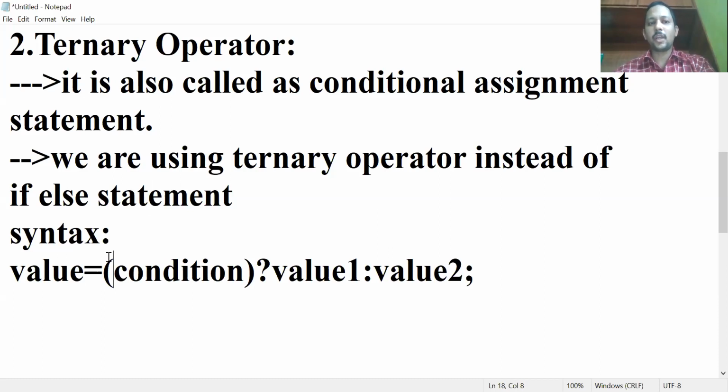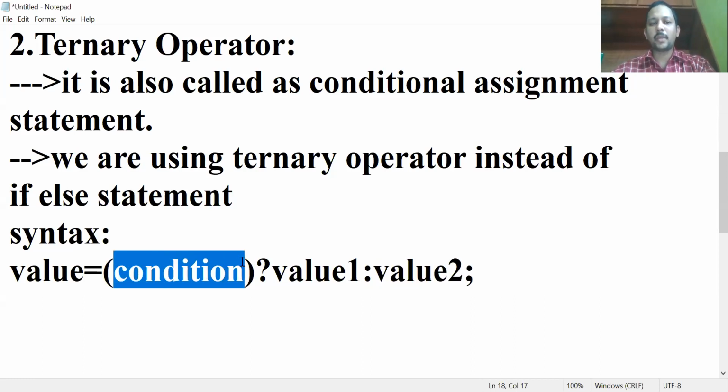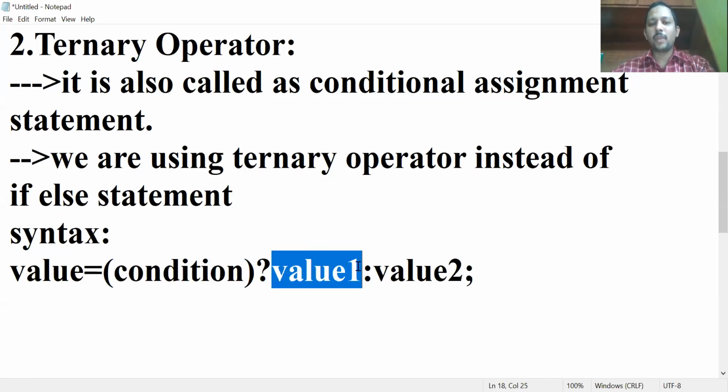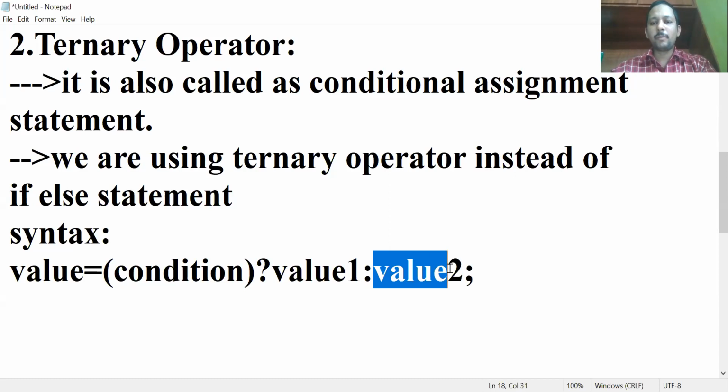Now see here, value 1 and value 2. If the given condition is true, it will execute the first value. If the given condition is false, then it will execute the second value. Condition means either a greater than b, a less than b, a greater than or equal to b, anything. If the condition is true, it will print the first value. If the condition is false, it will print the second value.